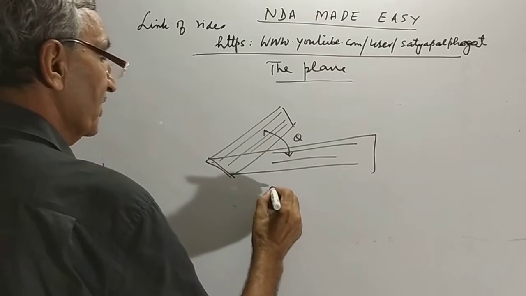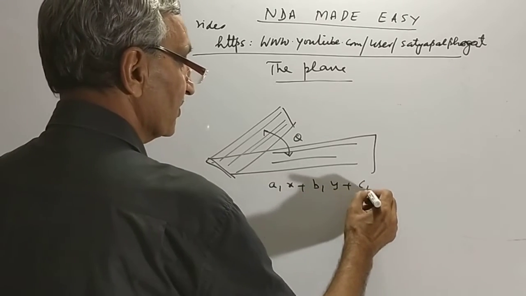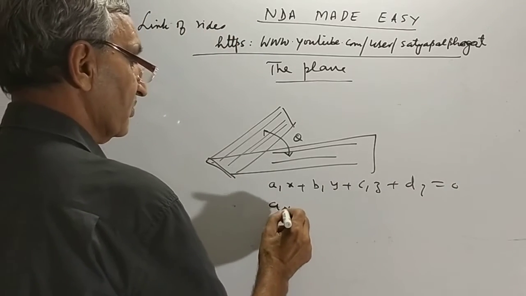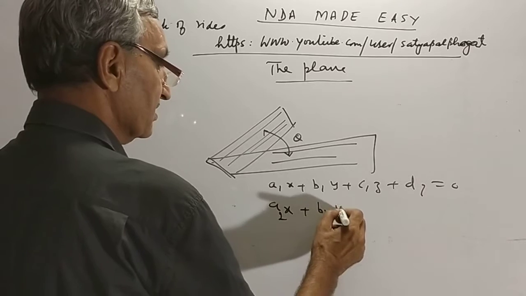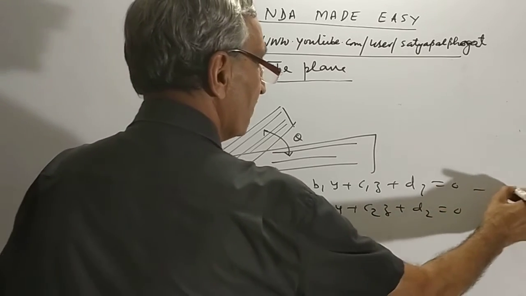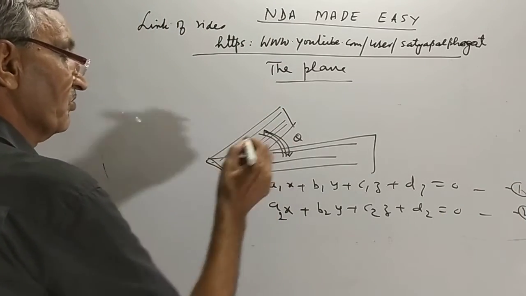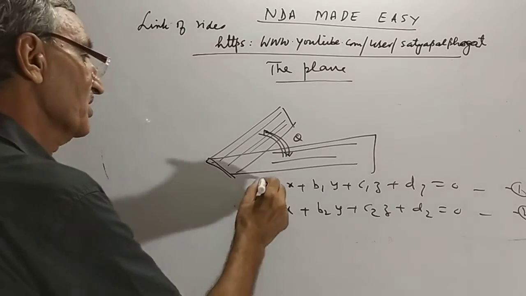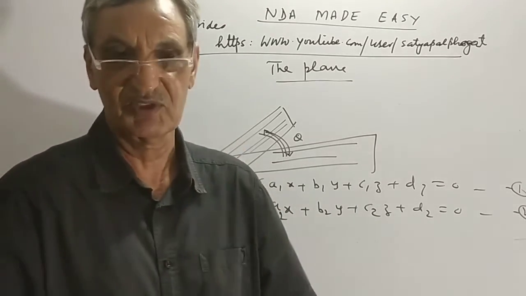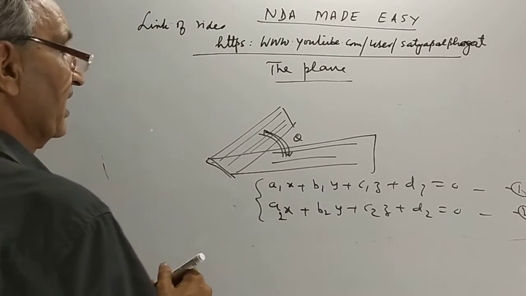One plane is a1x plus b1y plus c1z plus d1 equals 0, and the second plane is a2x plus b2y plus c2z plus d2 equals 0. How do we find the angle between two planes? This question is asked in NDA: find the angle between the two planes.